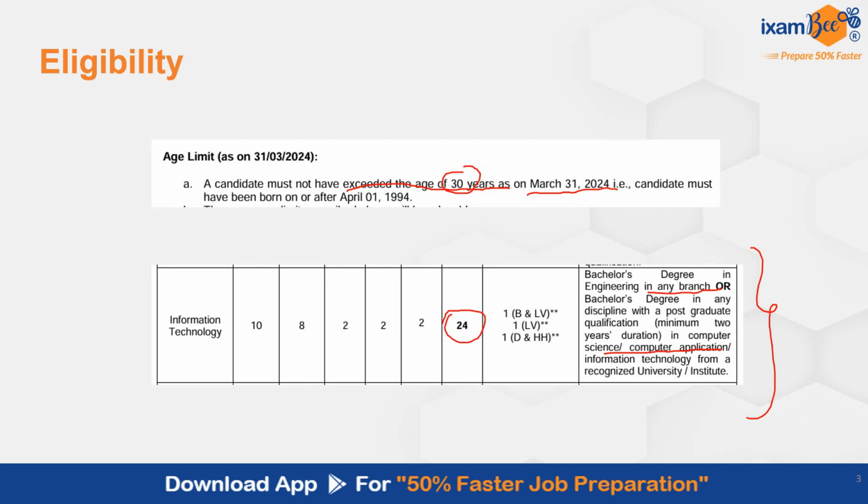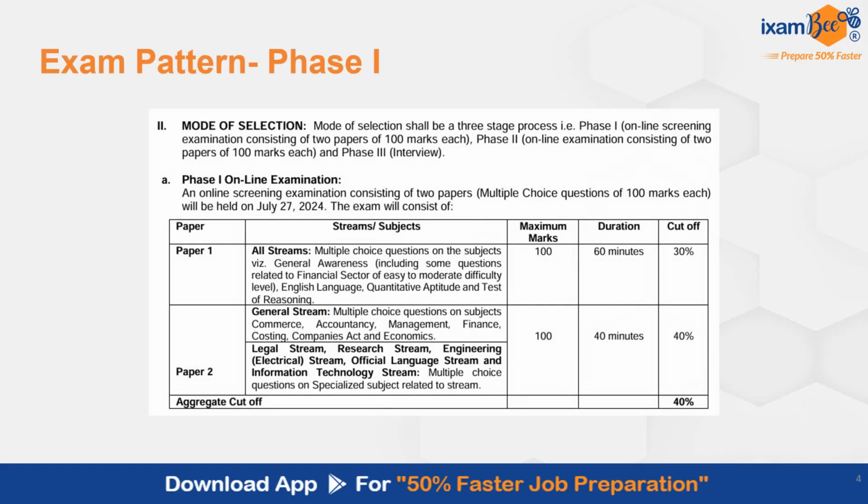Moving to the exam pattern, there is phase 1, phase 2, then there is an interview. In phase 1, you have 2 papers. Your paper 1 is Quant, Reasoning, English, GA. There are 4 subjects: General Awareness, English Language, Quantitative Aptitude and Reasoning. This paper is of 100 marks. There are 80 questions in this paper.